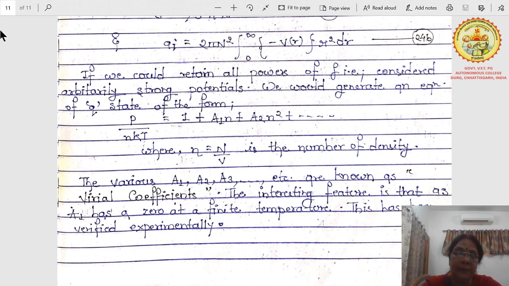So this one is the interaction between classical gases. The basic things we have taken are the interaction between nearest neighbors, when the potential is attractive, when the potential is repulsive, how the potential varies with the relative distance, how particles interact, and how this is related to the classical gas, which is an imperfect gas that does not obey the perfect gas equation. We have taken the van der Waals gas equation, and hence you can calculate the value of the virial coefficient. This is the simple expression for it by the introduction of a classical system.